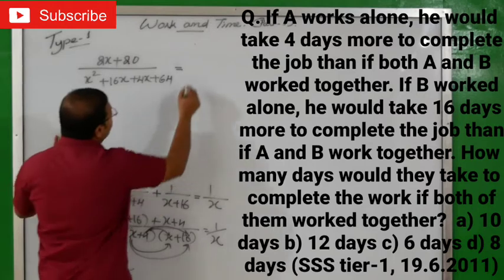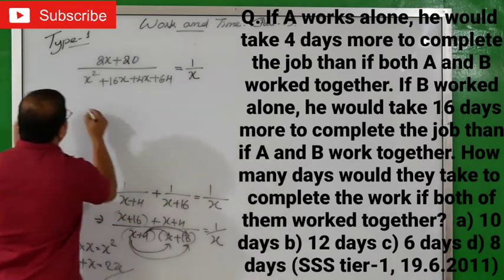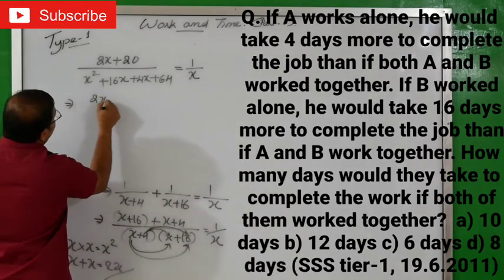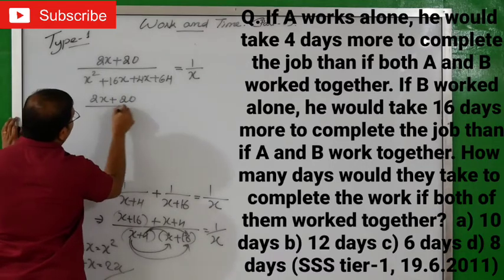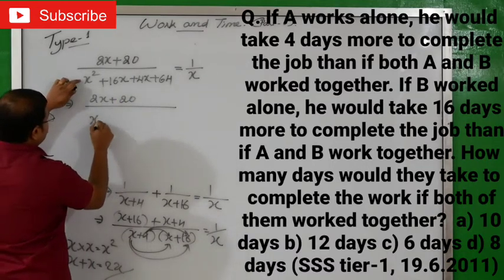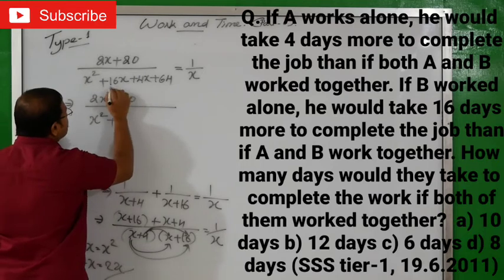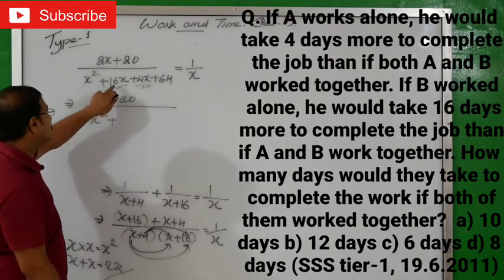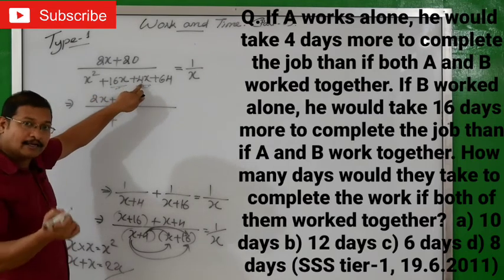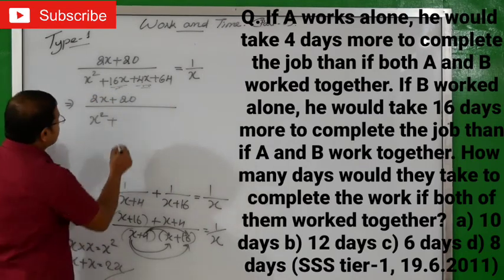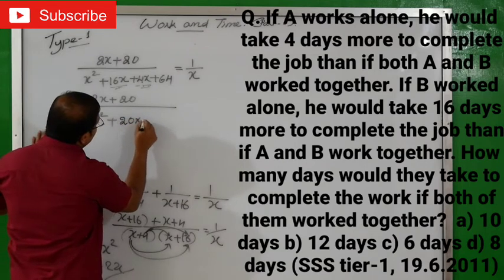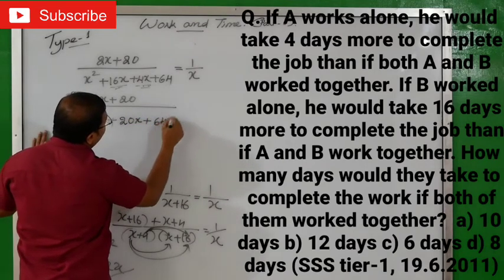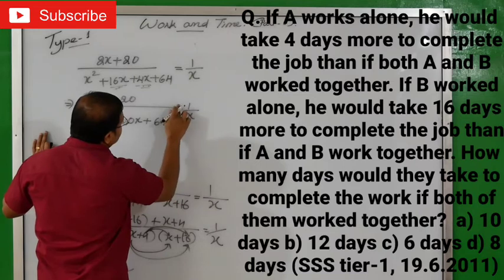This equals 1 by X. This implies 2X plus 20 divided by X square plus 16X plus 4X. These two are the same term, so 16X plus 4X we will add: 16 plus 4, 20X, plus balance is 64, equals 1 by X.